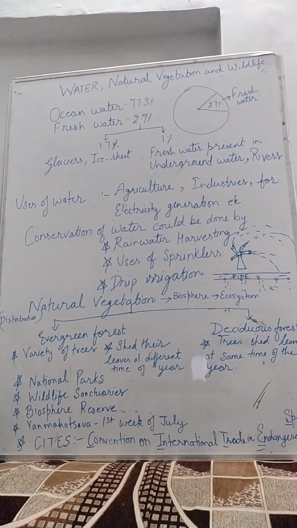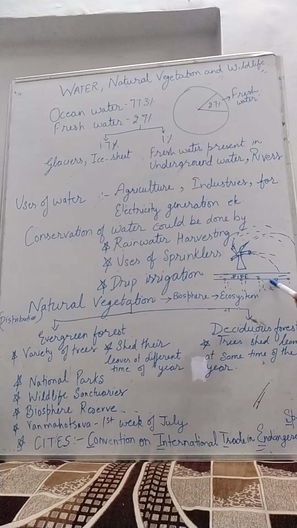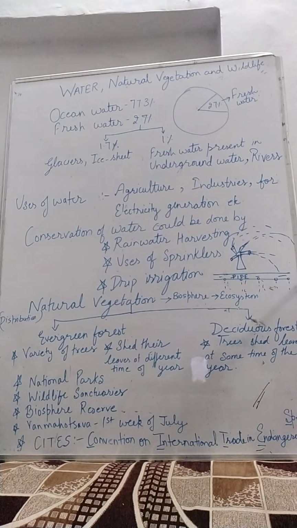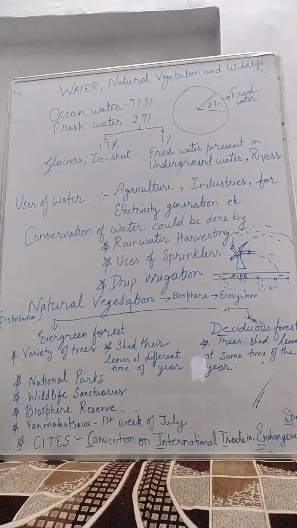Third could be drip irrigation. When the pipelines are set in the field and tiny holes are put in the pipes, the irrigation is done only drip by drip. Water is given in the field drip by drip. So it saves a lot of water in the fields during irrigation. That could be used to save water.